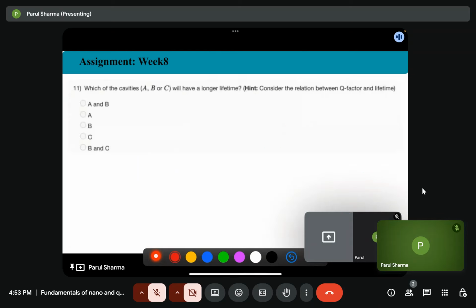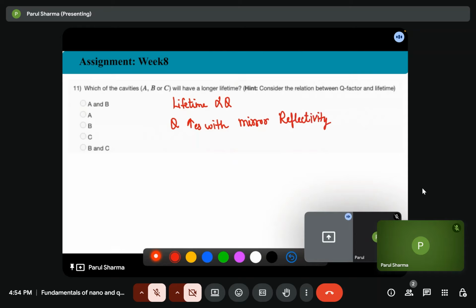The next question is which of the following cavities will have a longer lifetime? So we know that lifetime of a cavity is proportional to the Q factor of the cavity. And Q factor increases with mirror reflectivity. So we just found out that the cavity C has the highest reflectivity.